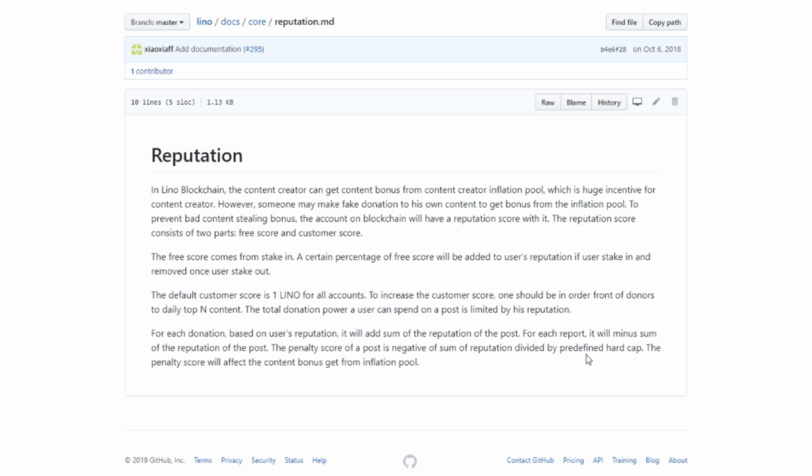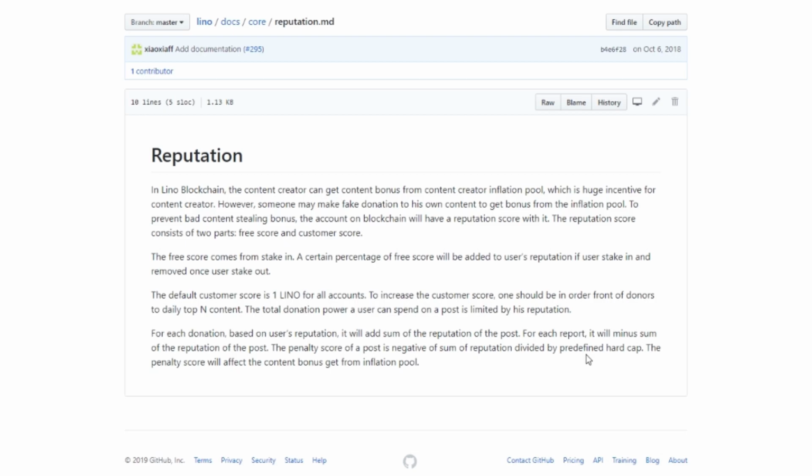So yeah, the reputation score will consist of two parts: a free score and a customer score. The free score comes from stake. A certain percentage of free score will be added to the user's reputation if users stake in and removed once a user stakes out. So the more you stake, the higher your reputation.